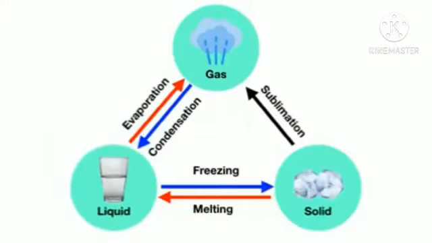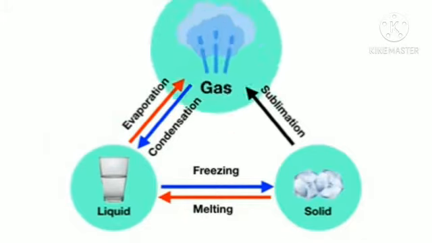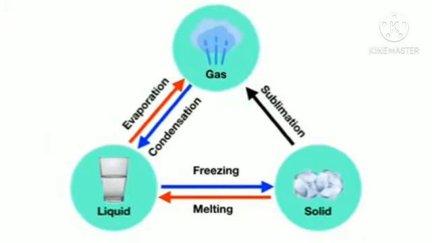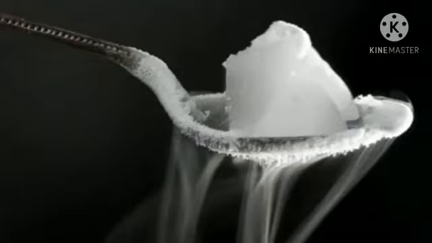Okay children, next you can see some of the water is being absorbed. So what is going on there? Here the liquid state of water, because of the rise in temperature, is converted into the gaseous state, and this process is called evaporation. Evaporation is a process where the liquid state of water is converted into the gaseous state.